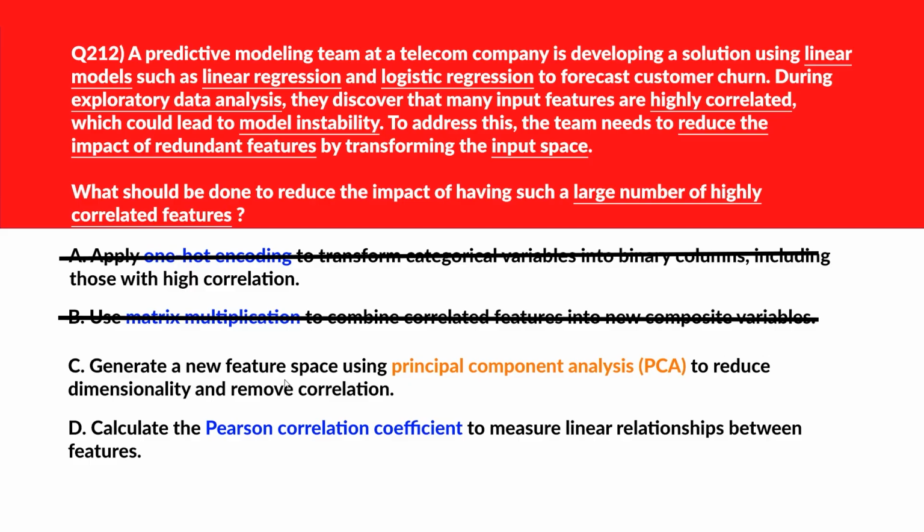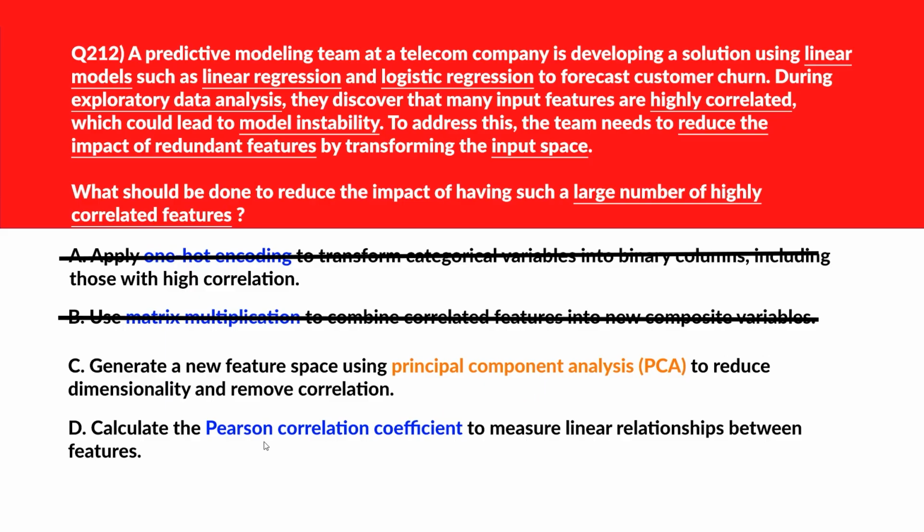C says generate a new feature space using principal component analysis (PCA) to reduce dimensionality and remove correlation. PCA transforms correlated features into uncorrelated principal components, reducing dimensionality and improving model stability.